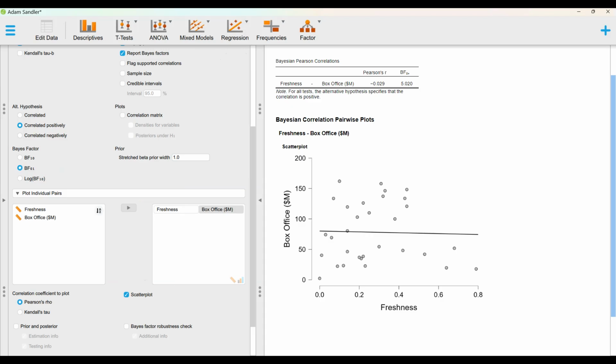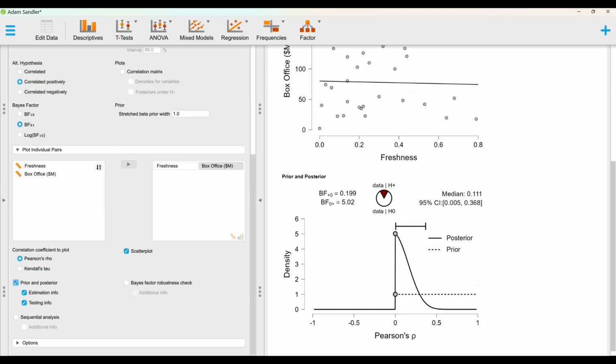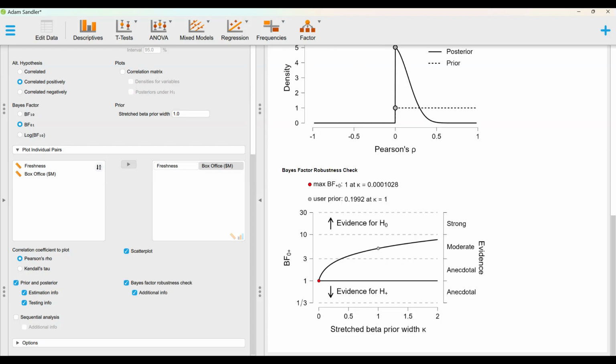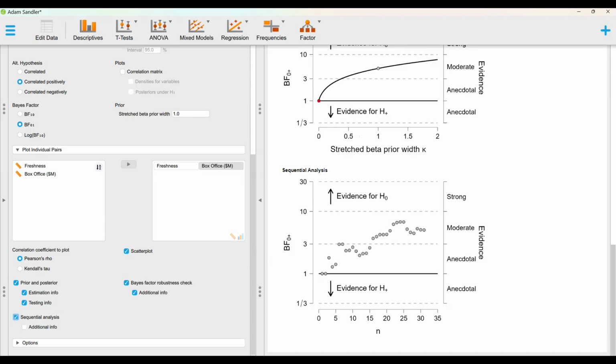Click plot individual pairs and pick both variables. Click prior and posterior checkbox. Click Bayes factor robustness check. Click sequential analysis.